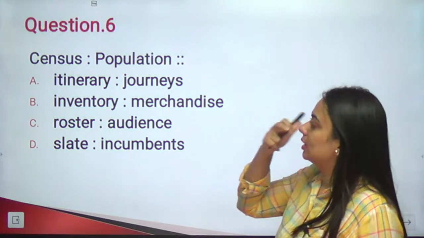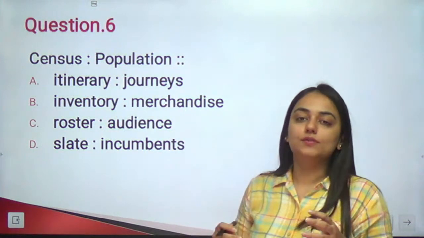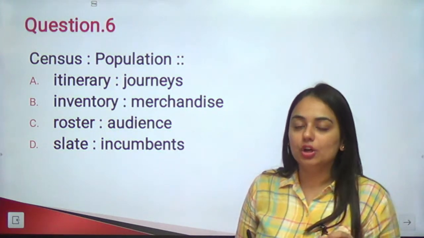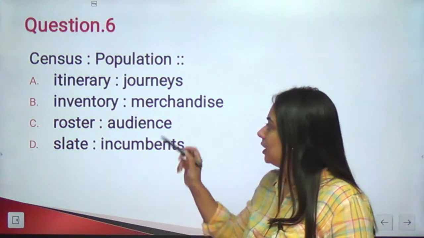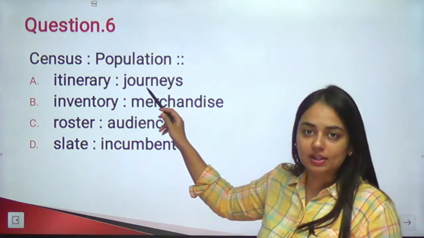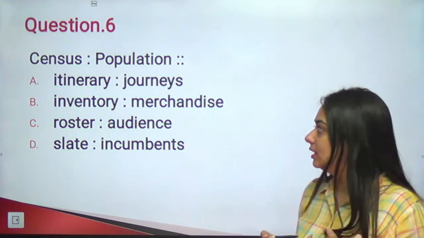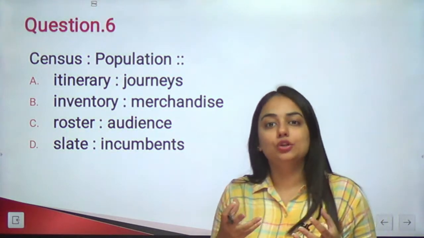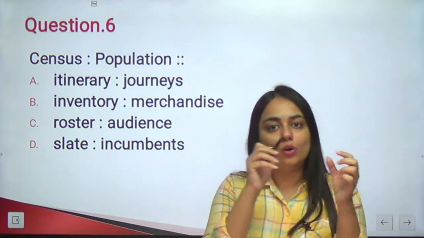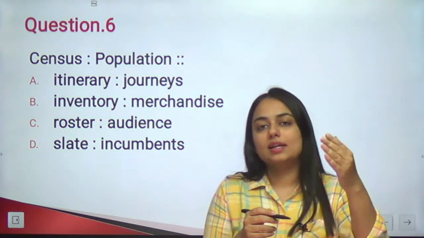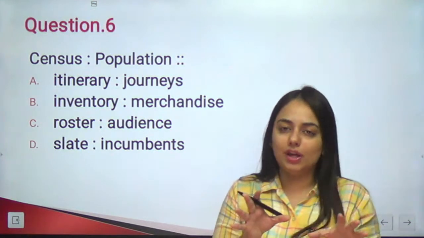Let us read these. Census and population. If I say this is A, this is B, census gives you an idea or number of population, or it gives you data or figures of population. Similarly, itinerary, does it give you number of journeys? Come on, think about it, Ryu. Itinerary is the kind of plan you make before embarking on a journey, before going on an adventure. You plan things out and you write them down. But it's not necessarily a list of things that you have to do on the journey. So the relationship is a little vague, I would say.